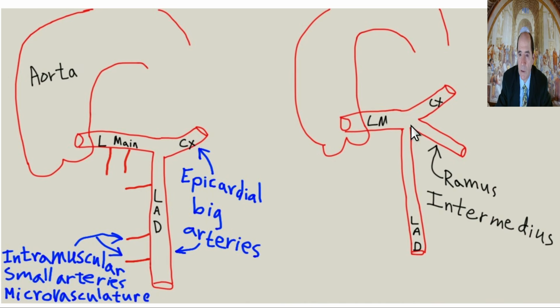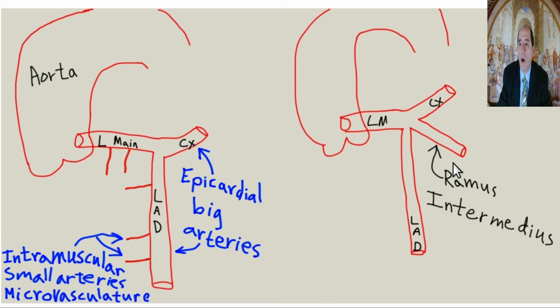The reason I'm showing you this is that sometimes people have a normal variant where the left main, by the way, is called the widowmaker. But the left main, instead of bifurcating like normal, will trifurcate and have something called a ramus intermedius. The bigger the artery, the easier it is to bypass through, the easier it is to stent. So what I'm saying is a lot of people have a ramus intermedius. I forget the exact percentage. I think last time I remember it was in the ballpark of 20%, 25% or something. It's going to be harder to stent one of these smaller arteries than one of these bigger arteries. And these same patients have an increased incidence of myocardial infarction.